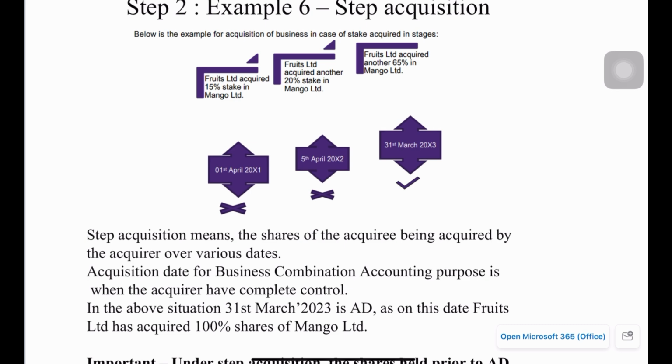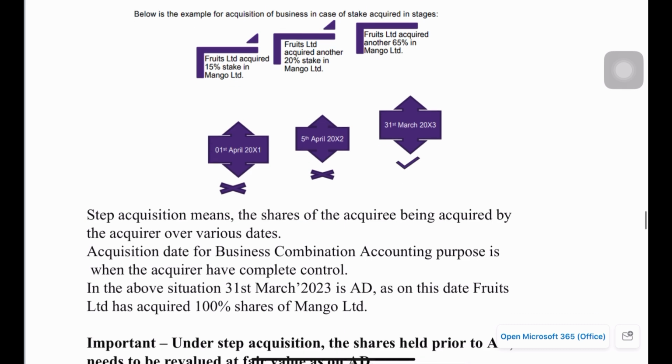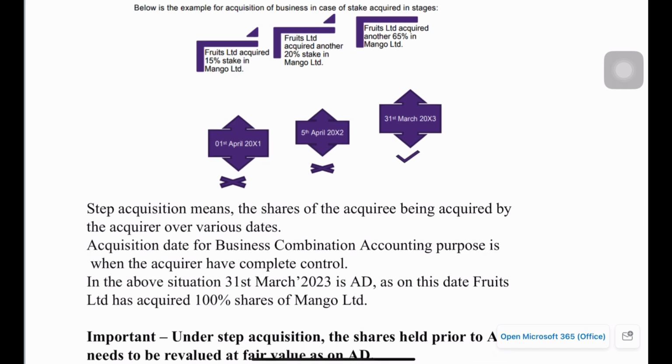So in this example, you can see Fruit Limited acquired 15% share of Mango Limited on 1st April, and a further 20% share was obtained on 5th April, and the remaining 65% was obtained on 31st March. So up to 31st March, only 35% shares have been held. With 65% obtained on 31st March, Fruits Limited has more than 50% stake of Mango Limited. So here the acquisition date is 31st March.